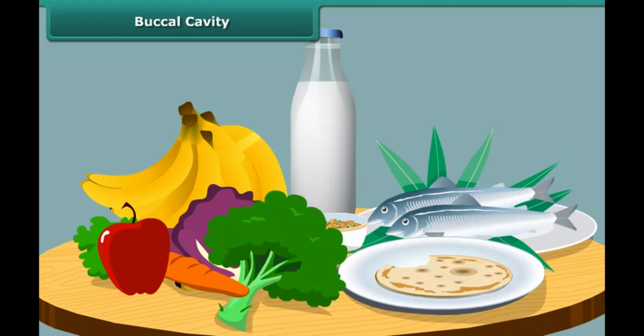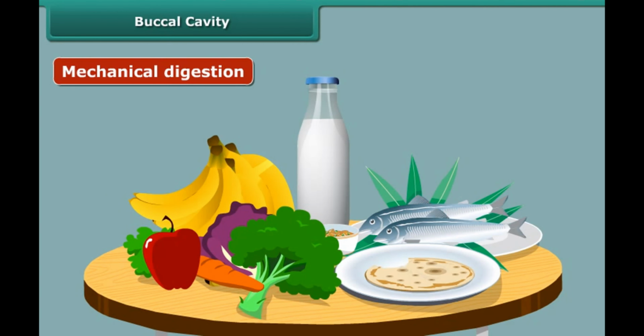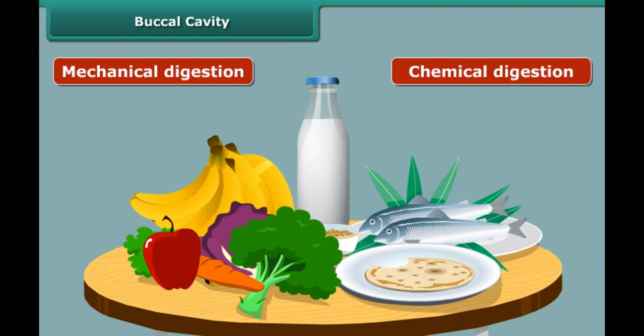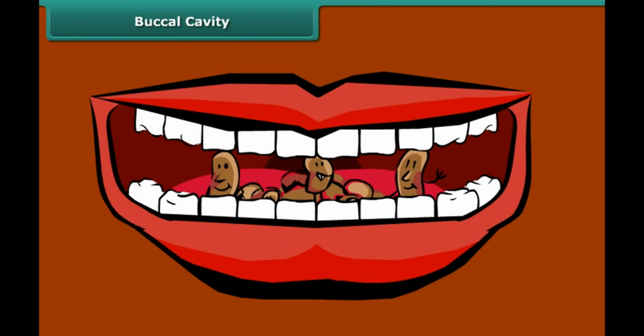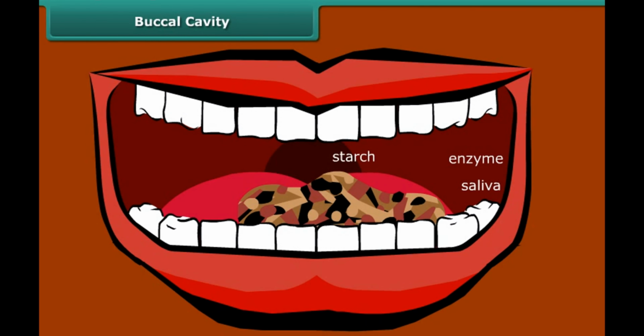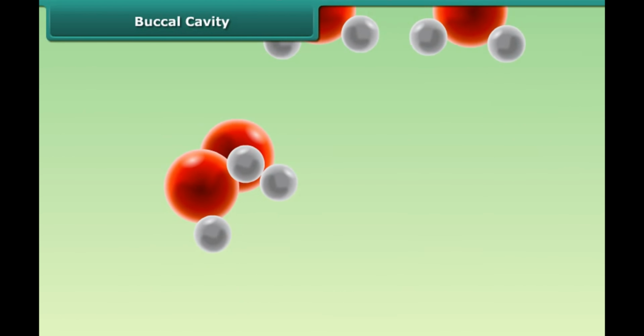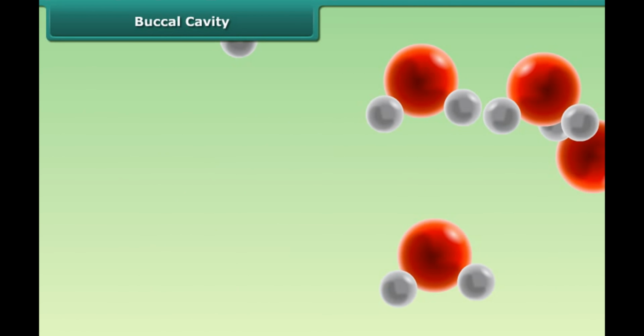Breaking down of food occurs by two ways: mechanical digestion and chemical digestion. Mechanical digestion is the physical breaking down of food when we chew the food with the teeth. Chemical digestion is the chemical breakdown of food into the molecules body can absorb.